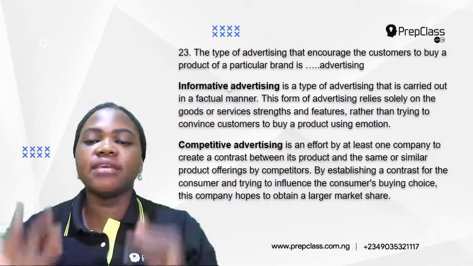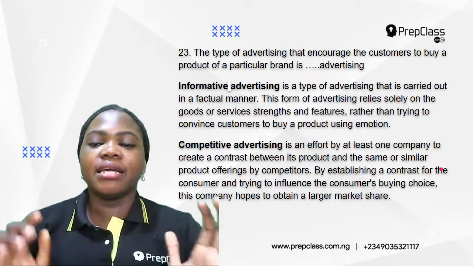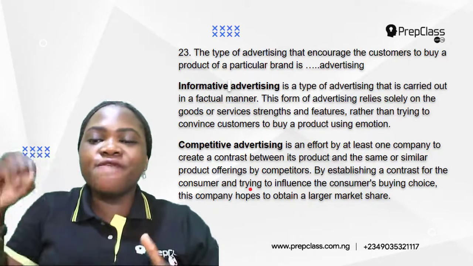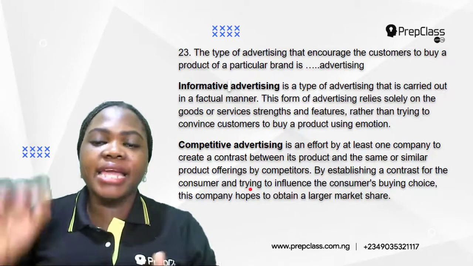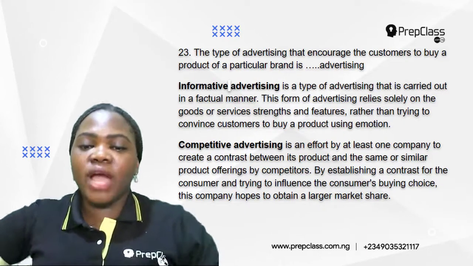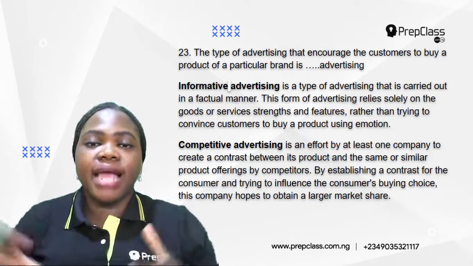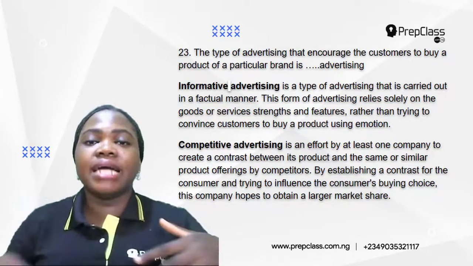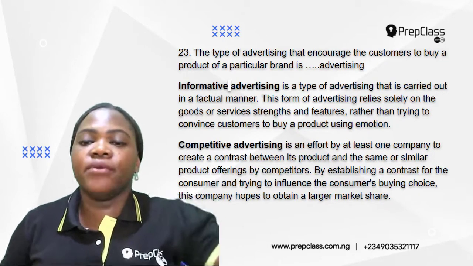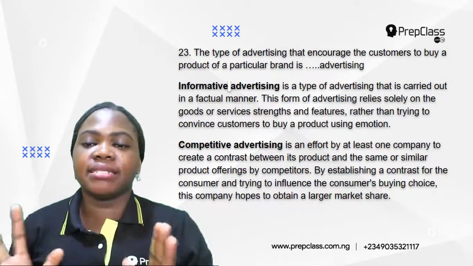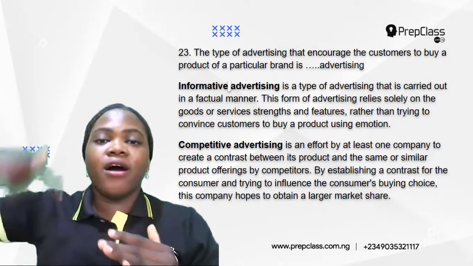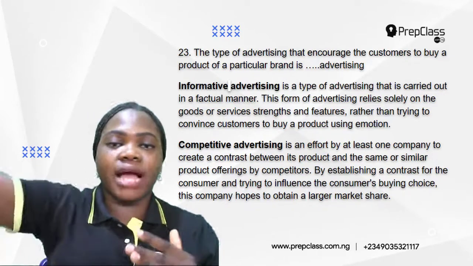So this is competitive advertising. And you're trying to establish a contrast for the consumer and trying to influence the consumer's buying choice. So this company hopes to obtain a larger market share. So when I'm trying to influence your choice, I'm telling you why mine is better than the other competitor which produces a similar product. So this is what competitive advertising means. You are trying to create a contrast between your own product and other similar products from other companies.